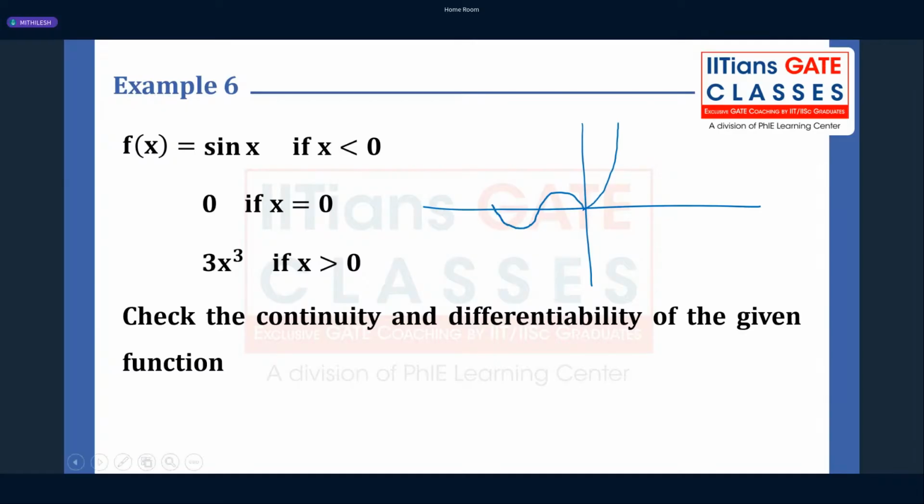It is like this. X and f of x. Now look into this function, and I'll not draw it completely. It'll go like this. Is it a continuous function?